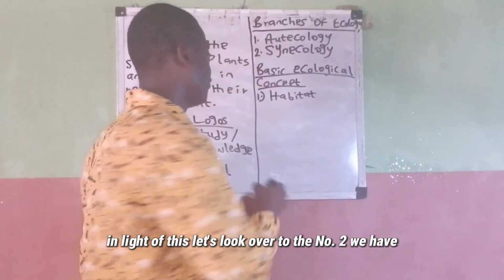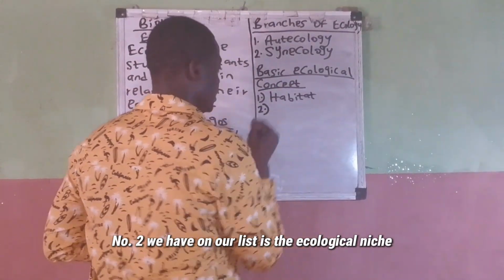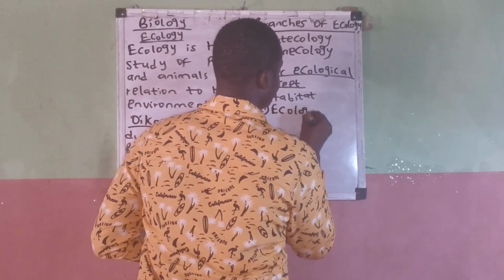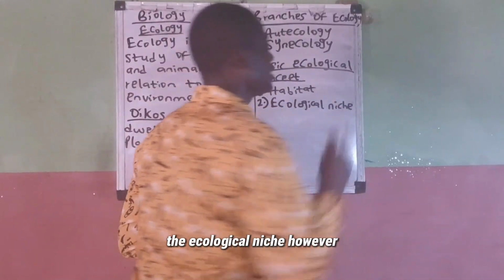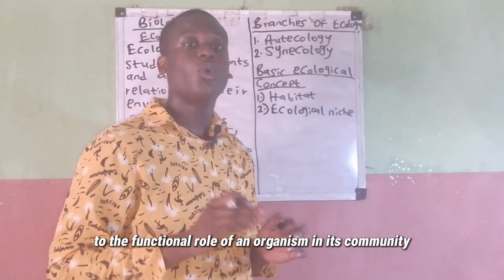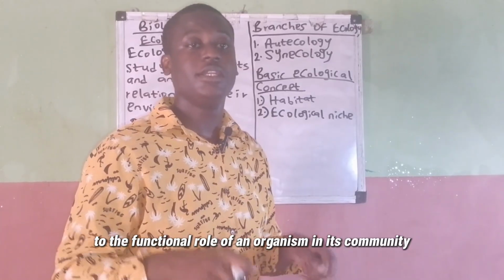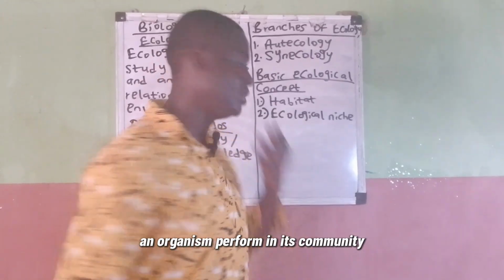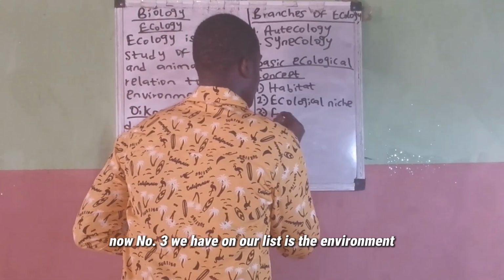In light of this, let's move over to the number two we have on our list, the ecological niche. Now, what is this ecological niche? The ecological niche refers to the functional role an organism performs in its community. Now, number three we have on our list is the environment.